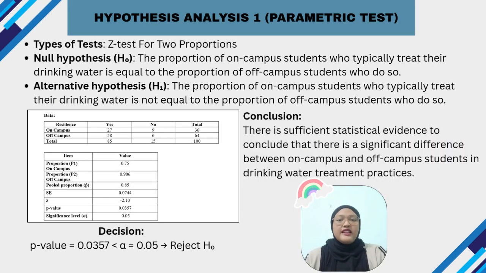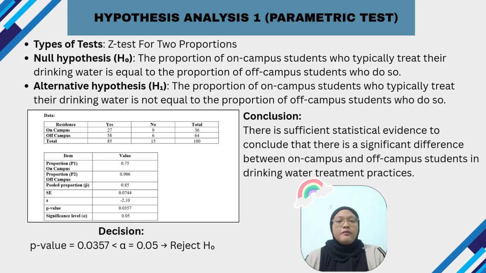Hypothesis analysis 1. Exact test for two proportions. In this analysis, exact test for two proportions was conducted to compare drinking water treatment practice between on-campus and off-campus students. The null hypothesis states that there is no difference in the proportion of students who treat their drinking water between the two groups, while the alternative hypothesis suggests that a difference exists.